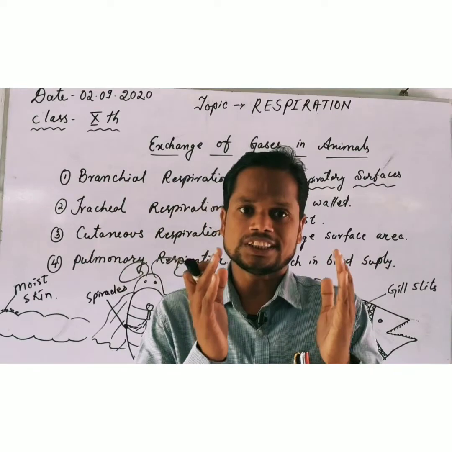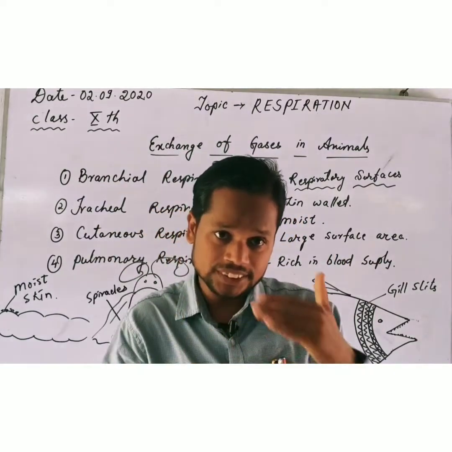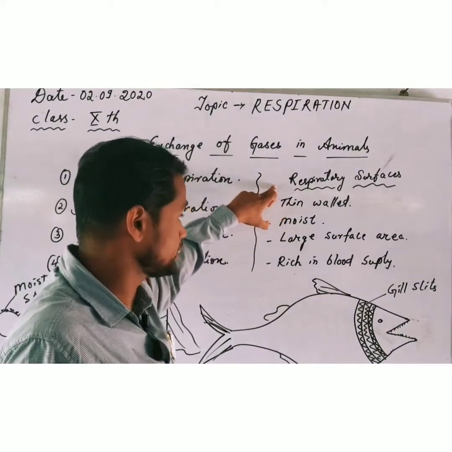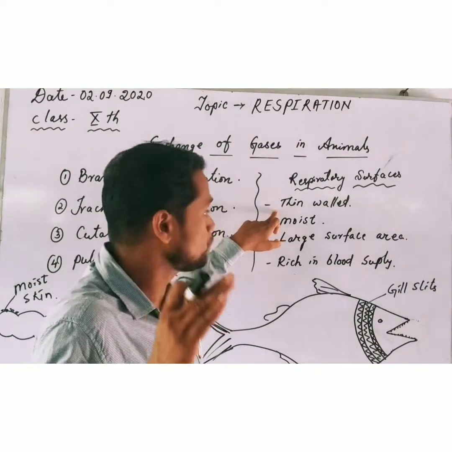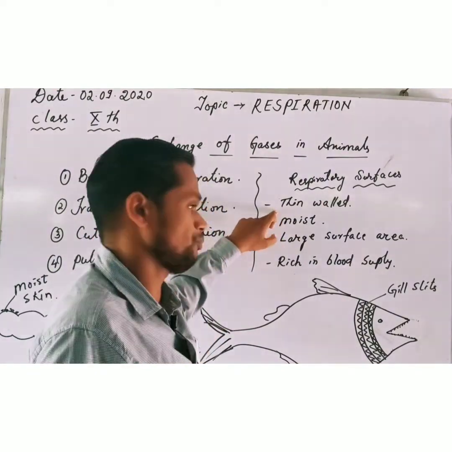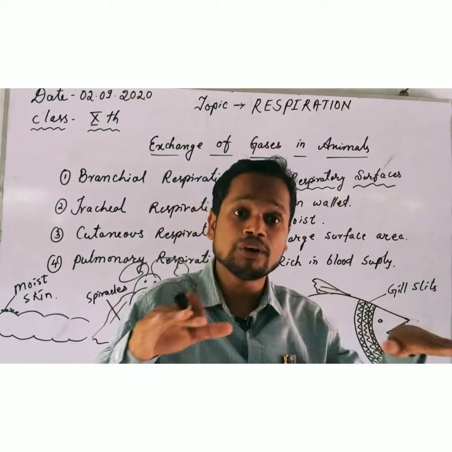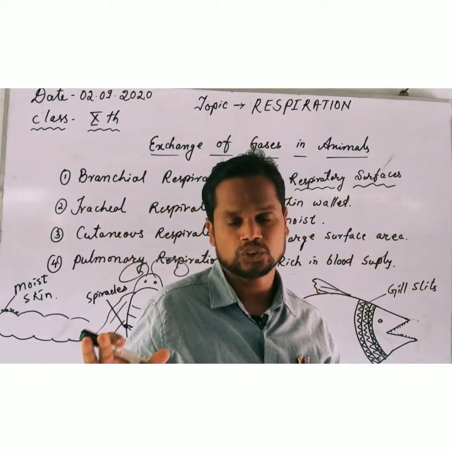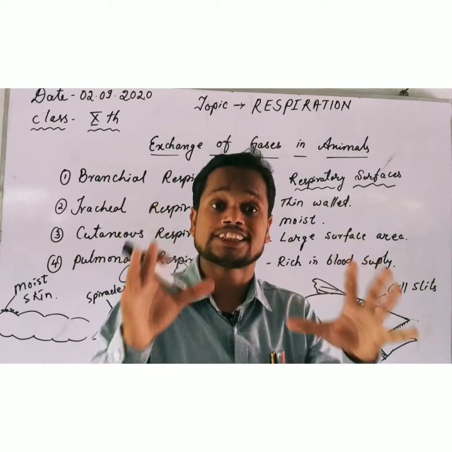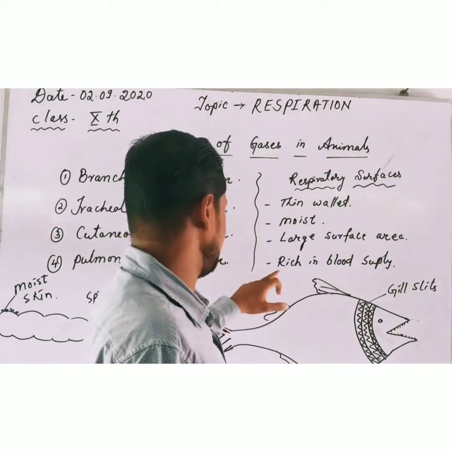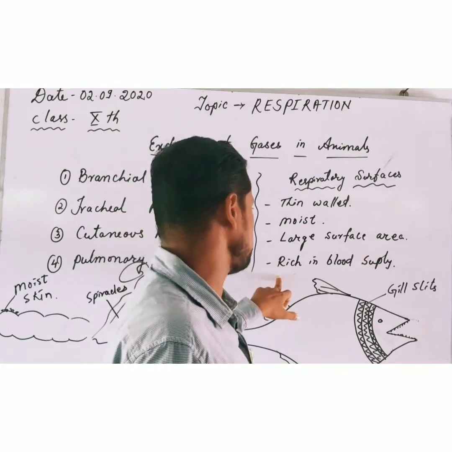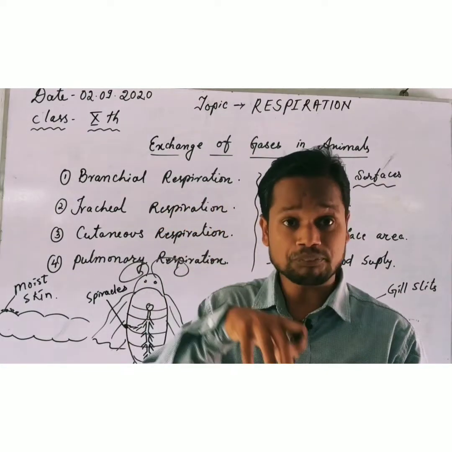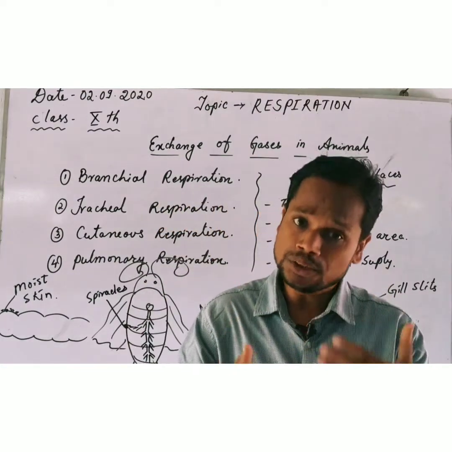To make the respiration or exchange of gases very effective, the respiratory surfaces should be thin walled. The wall of the respiratory surface should be very thin and it should be moist, always wet, and it should have a large surface area so that it can come in contact with air as much as possible. And the last one is that it should be supplied with rich blood vessels, so that the oxygen present in blood will be exchanged properly.